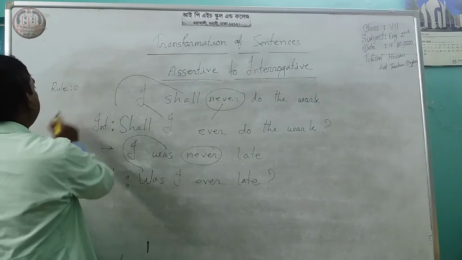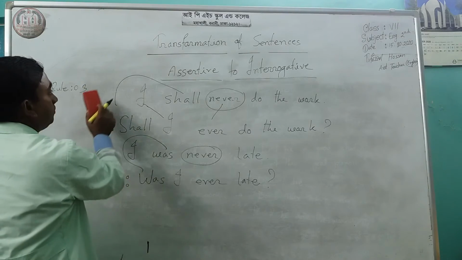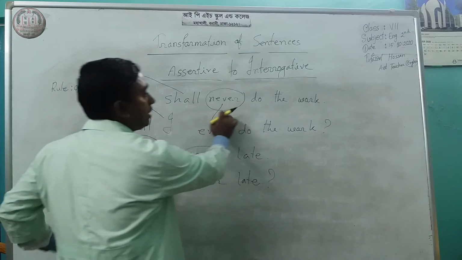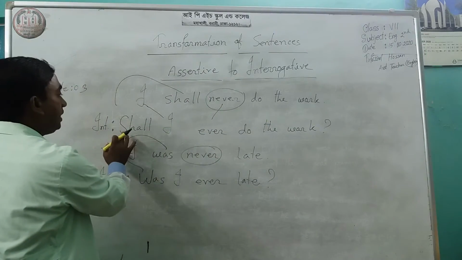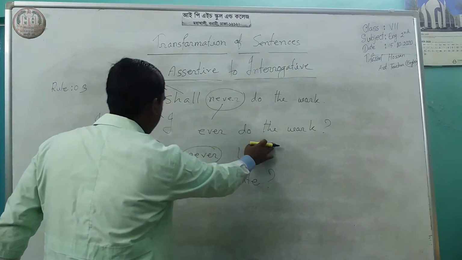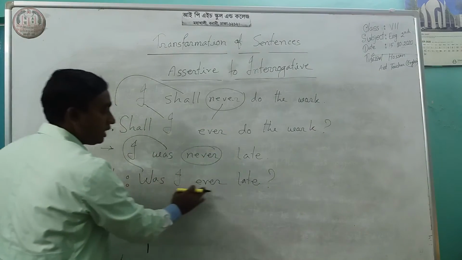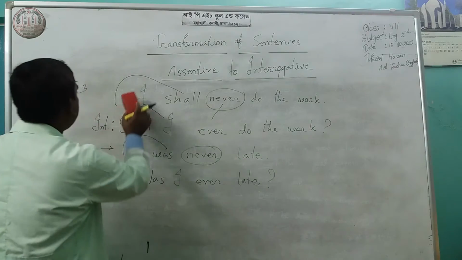Note 3. So it will be: I shall never do the work. Then it will be: shall I ever do the work? I was never late. It will be: was I ever late? Then another example.